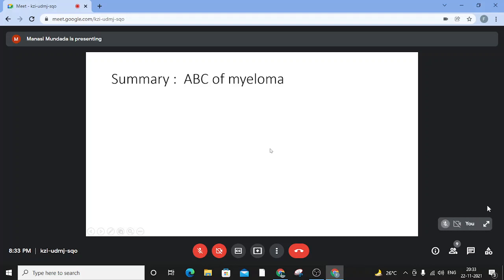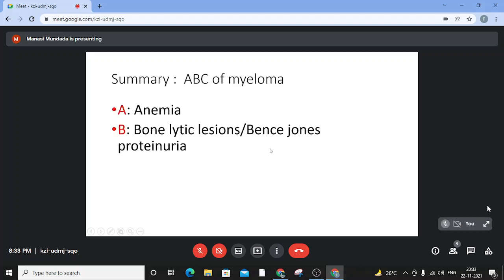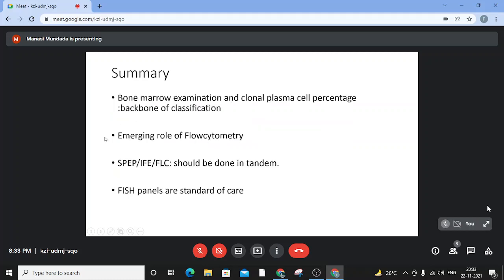So to summarize, the ABC of myeloma is anemia, bone lytic lesions, Bence-Jones proteinuria, and chronic kidney disease. The entire pathophysiology and symptomatology of myeloma revolves around these features. The bone marrow examination and clonal plasma cell percentage form the backbone of classification. There is an emerging and established role of flow cytometry in myelomas. The SPEP, IFE, and free light chains should always be done in tandem, never in isolation. And FISH panels have now become standard of care.